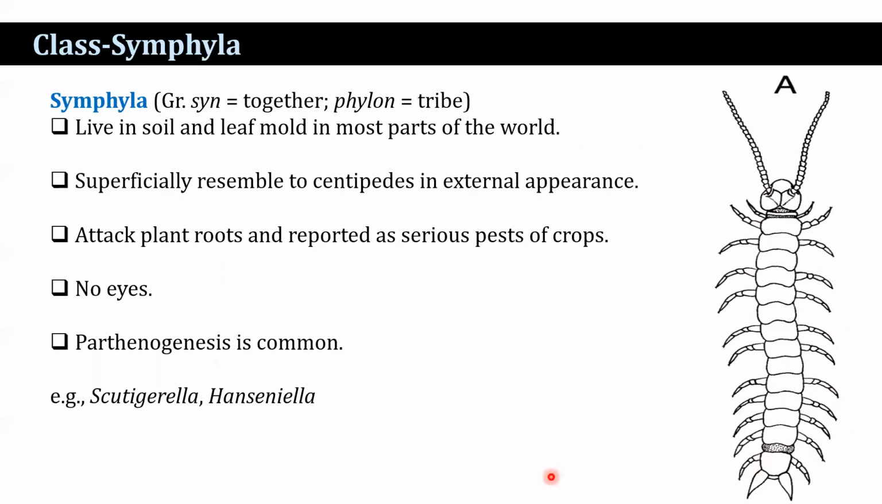Now the Symphyla, syn means together, phylon means tribe. They live in soil and leaf molds in most parts of the world, and superficially resemble centipedes on the basis of external appearance. They attack plant roots and are reported as a serious pest of crops. No eyes. Parthenogenesis is common, such as in Scutigerella.